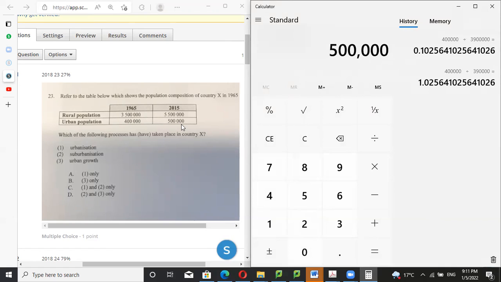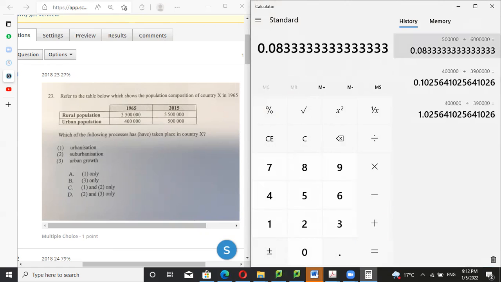Right here, 0.5 million over 6 million. Why? Because these two add together. Okay, so it should be like this. It's too much, wait a minute. 500,000 over 6 million equals, yeah, it is like this.